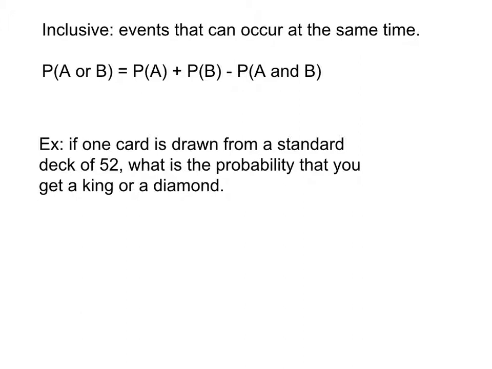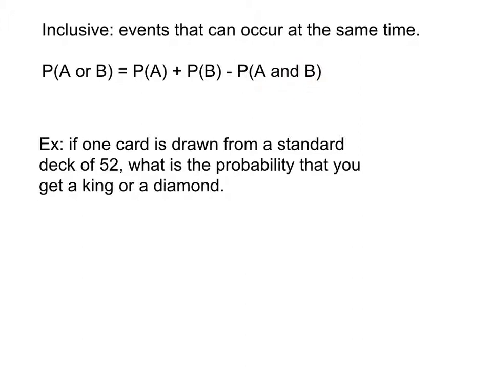So there is a possibility that I can get a king and a diamond at the same time. There's in fact the king of diamonds. So this is an example of inclusive events because the two things that I want, king or diamond, can occur at the same time. I can get a king of diamonds. So not only do I have to add the probability of a king plus the probability of a diamond, but I then have to subtract away the probability that it's both so I don't double count.